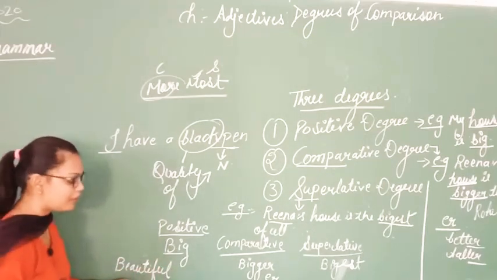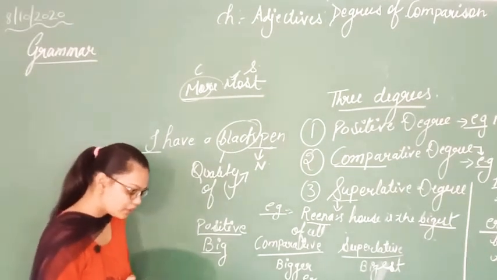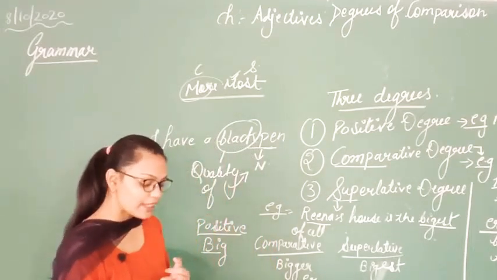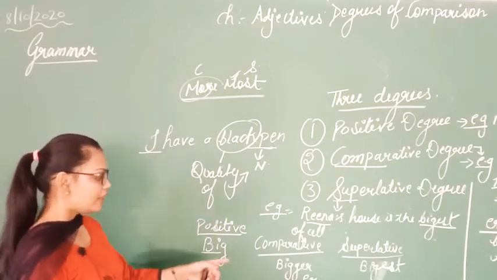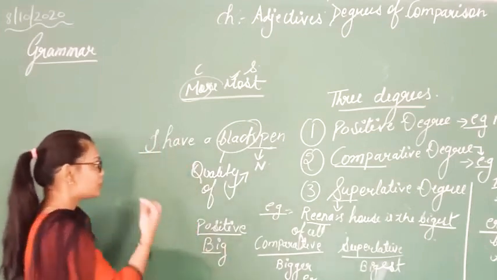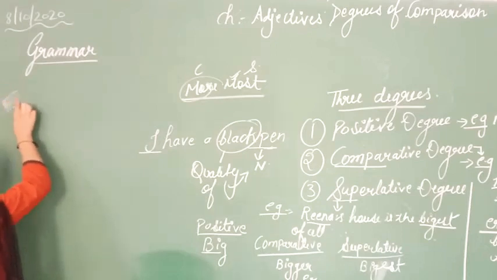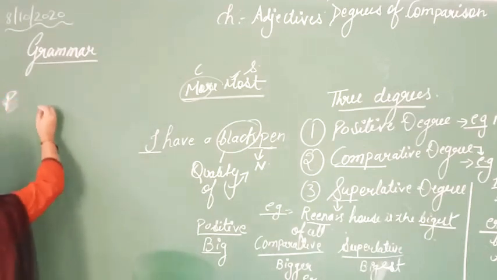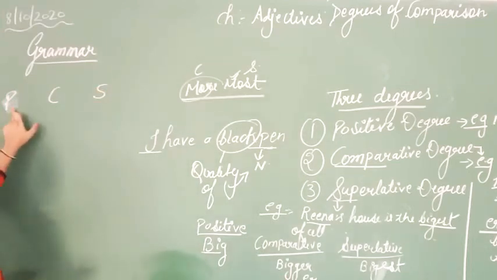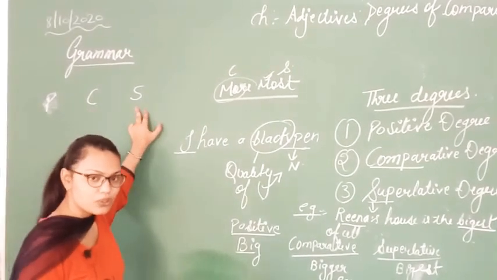Here I am not comparing anything with another thing. So I was telling you that there are some adjectives that are not followed by er or est, meaning we do not add er or est at the end of that adjective. So here I am writing P, which means positive degree, then comparative, then superlative. So you should understand that P stands for positive, C stands for comparative, and S stands for superlative.